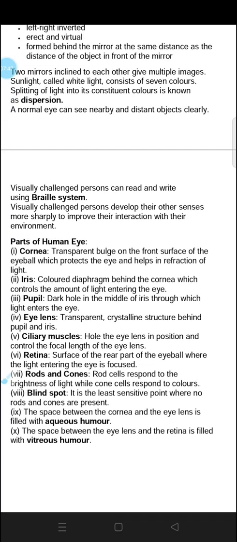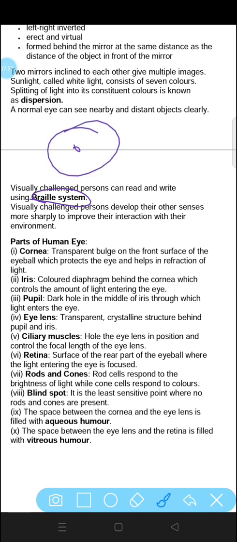A normal eye can see nearby and distant objects clearly. Now, some visually impaired people who have difficulty in seeing use the Braille system. The words are made on the paper so that they can touch and feel the words and study them. This system is called the Braille system.